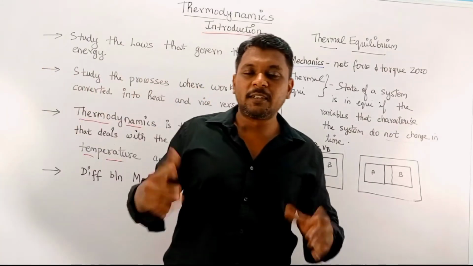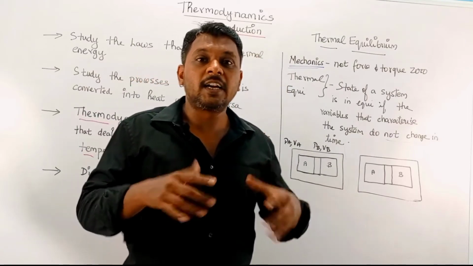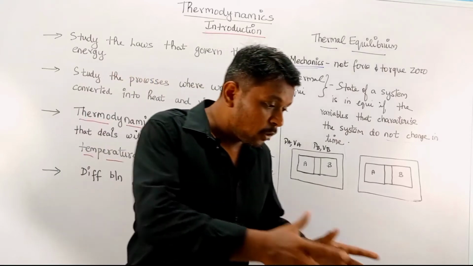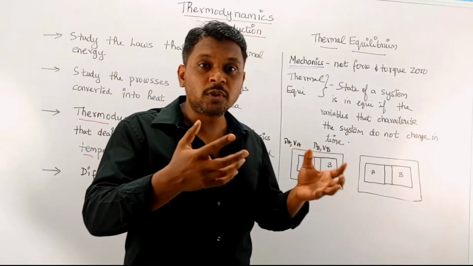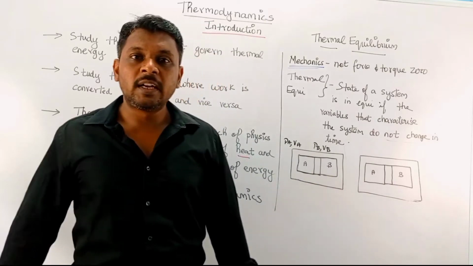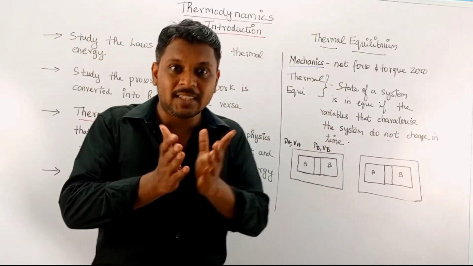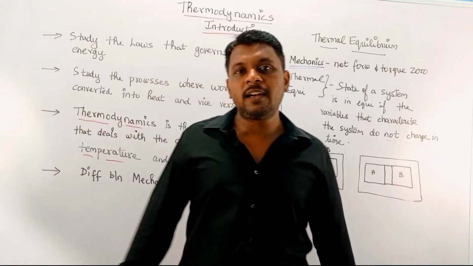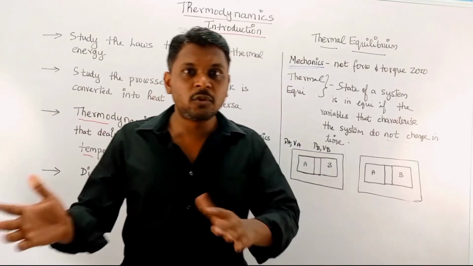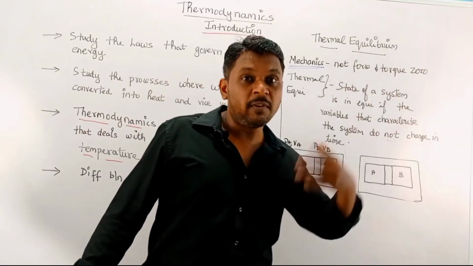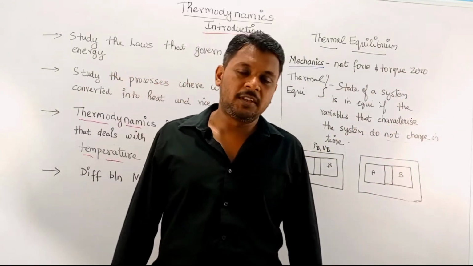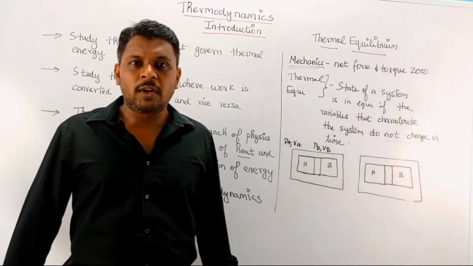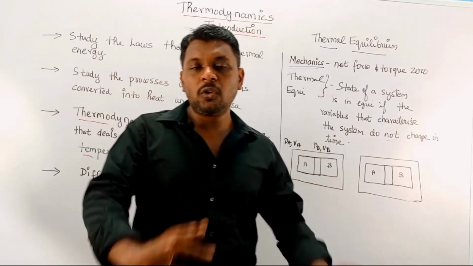Similarly, we can see the example of a steam engine. In a steam engine, what happens? They burn the coal, and from burning the coal, heat is produced. That heat is used to heat the water, which gets converted into steam. That steam is pressurized, and this pressurized steam is used to move the piston in linear motion. That linear motion of the piston is converted into rotary motion of the wheels of the steam engine. You could see this in many cinemas, the movement of the steam engine. Here you can see that heat is converted into work.